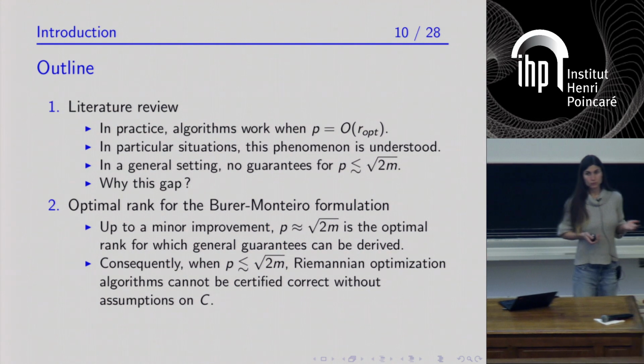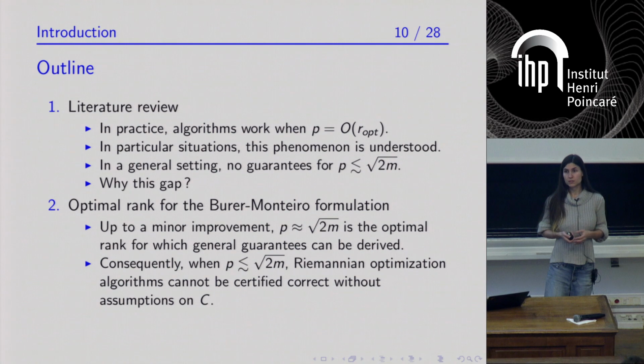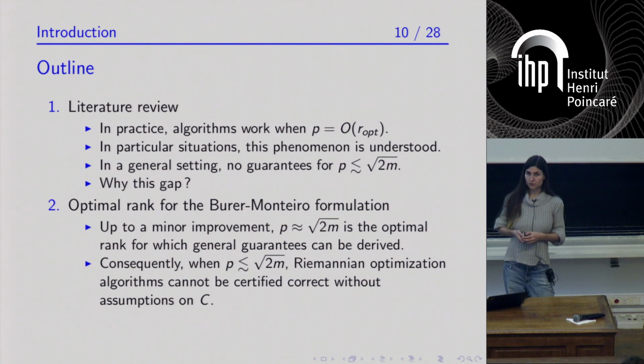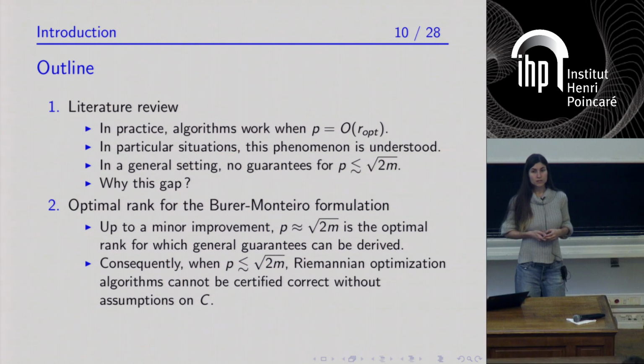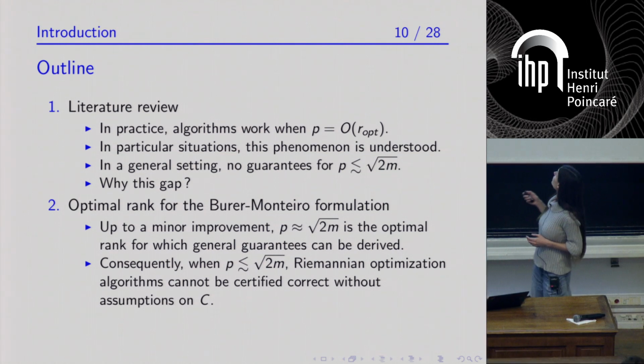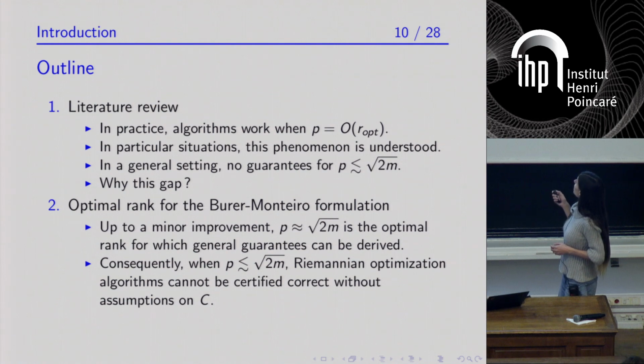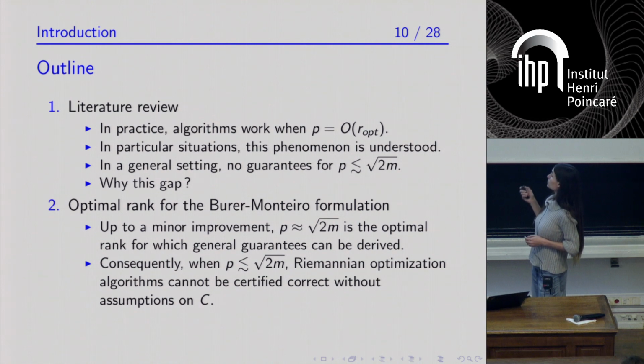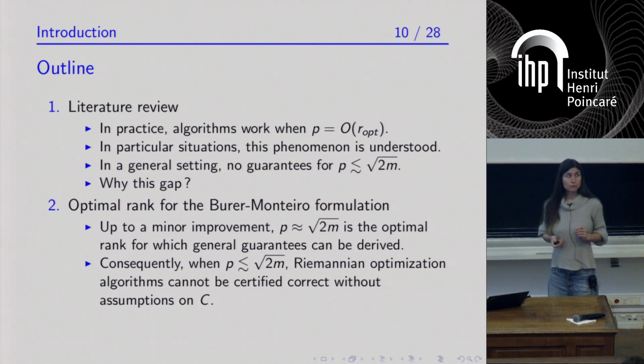The result that I'm going to present in the second part of the talk is that it's not a limitation of the theoretical analysis. There is really a gap in the sense that the previous result on which factorization rank you need to ensure that Riemannian optimization algorithms work can be very slightly improved.